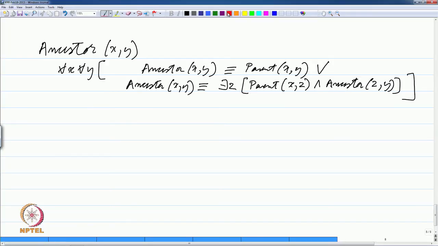And as an exercise you should be able to see that if you just create a small database of a few people, you will be able to answer this query using these equivalences. Remember that these are not inequalities, these equivalences are basically two-way implications.